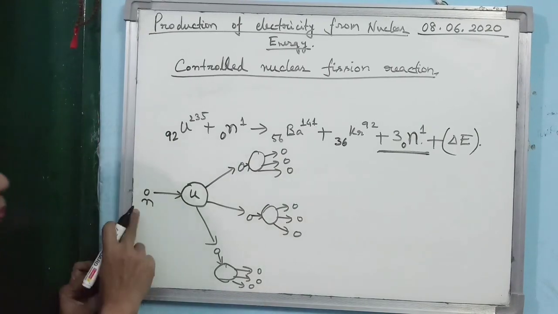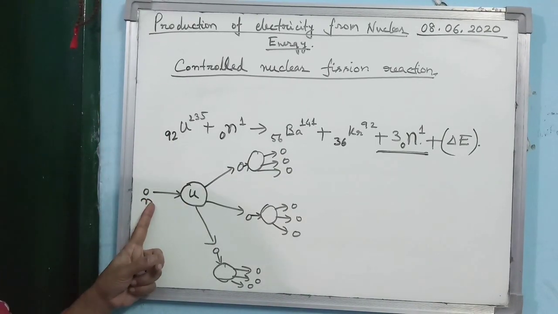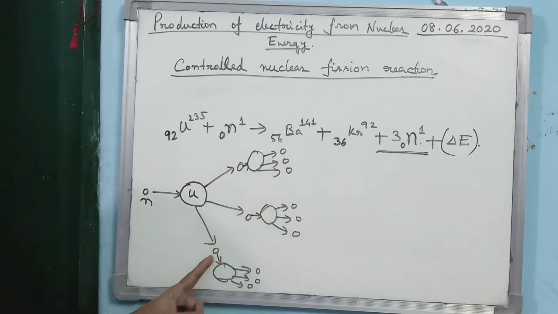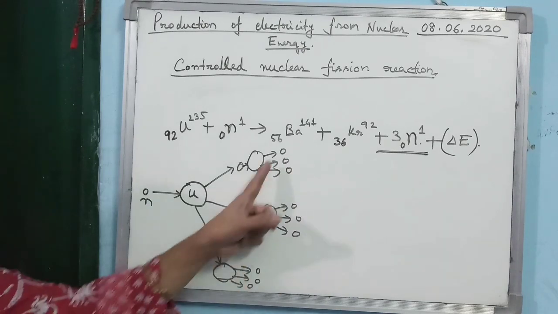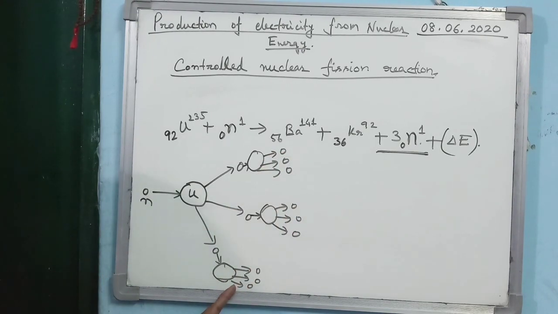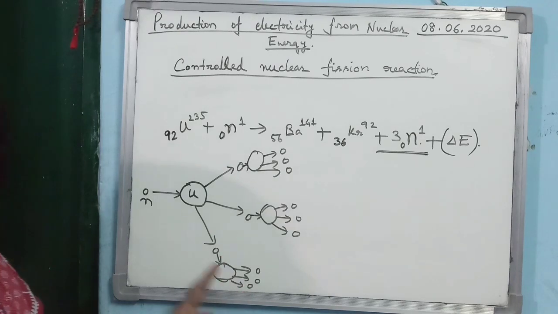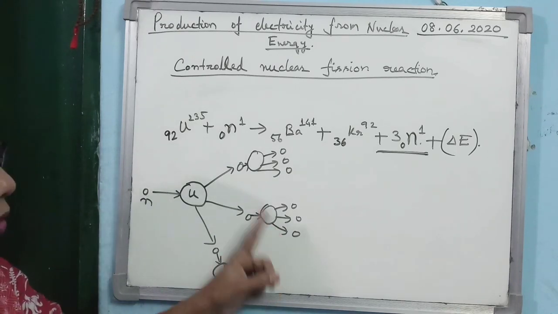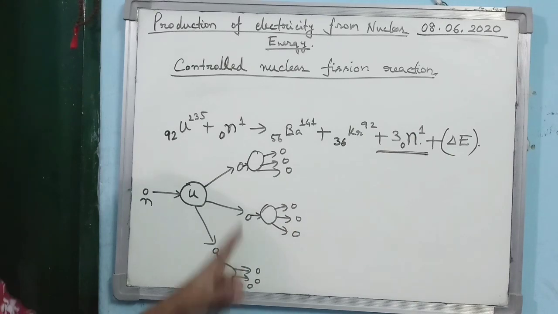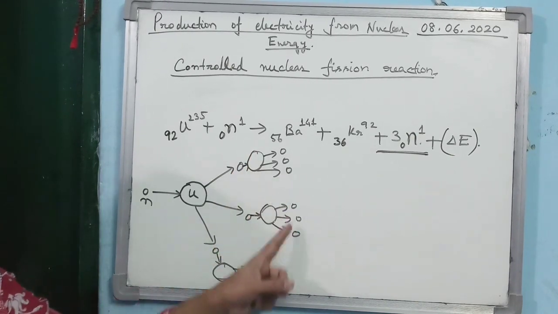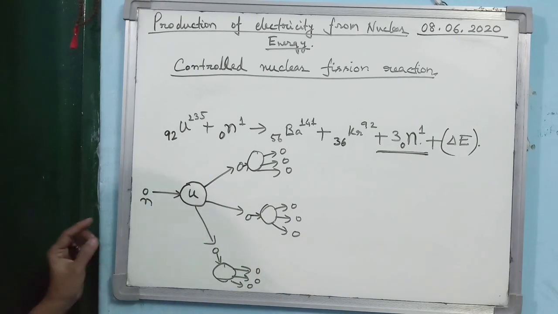Just understand: in the first step, 1 neutron takes part in the reaction. In the second step, 3 neutrons take part. Then in the third step, 3 and 3, not into, plus, so 9 neutrons take part in the reaction.